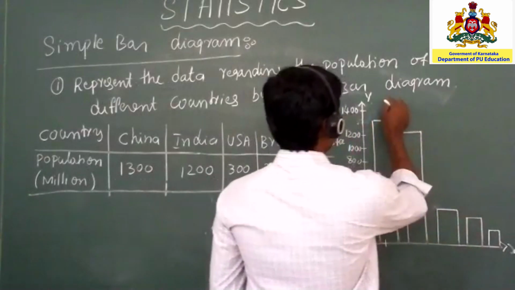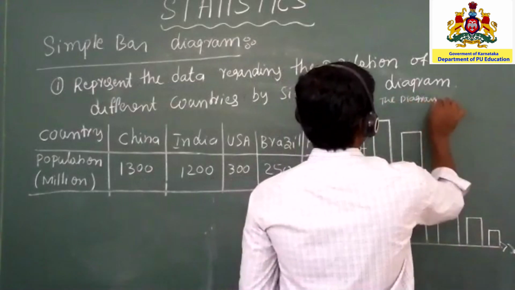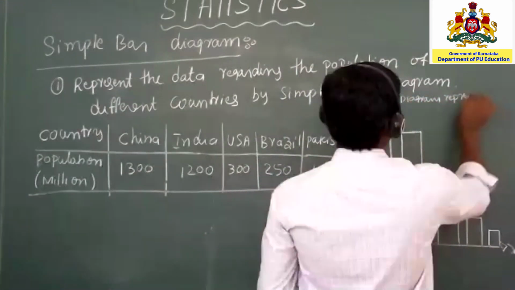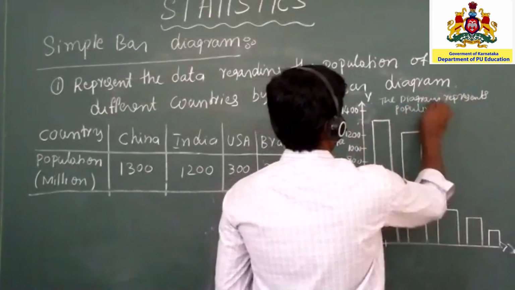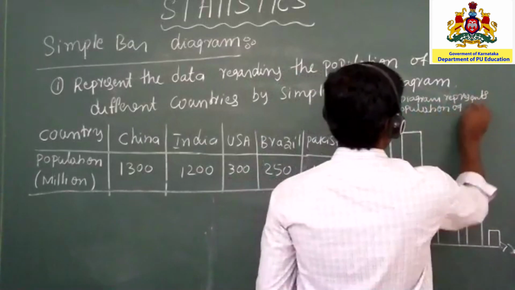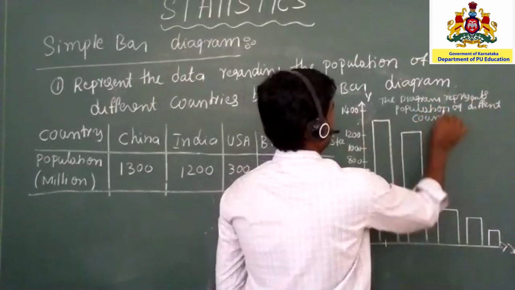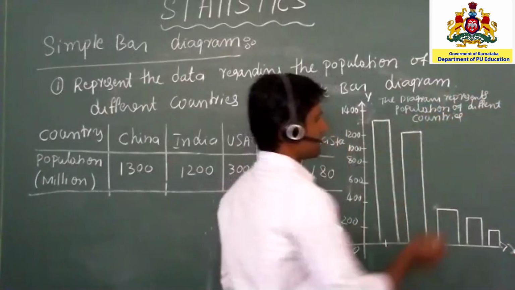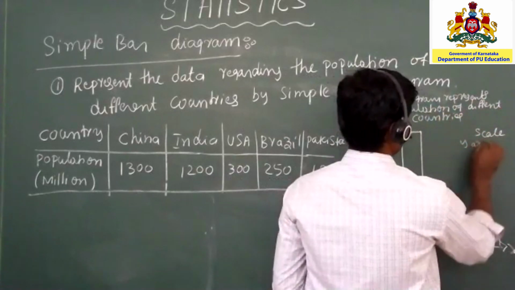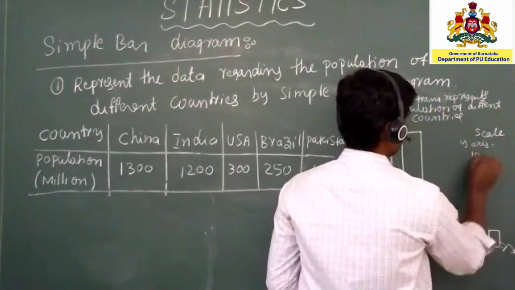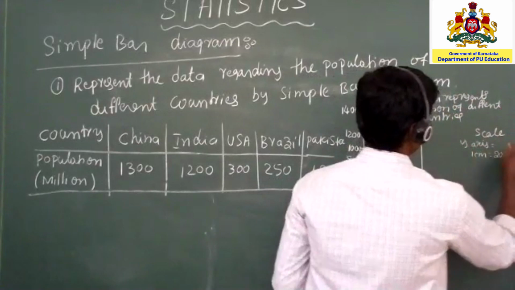So here the title: the diagram represents the population of different countries. And the scale on the y-axis: 1 centimeter is equal to 200 units, or 200 million.